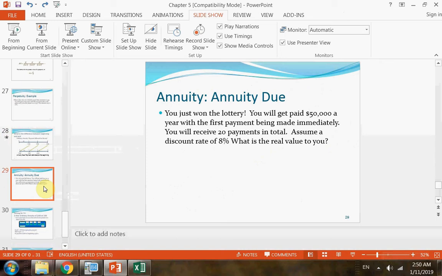So here is an example for annuity due, in which the payment is made at the beginning of each period. Alright, so you just won the lottery and you get $50,000 a year. The first is paid immediately. Okay, so you don't have to wait until the year end to get the money, and you're going to receive 20 of them. The lottery company may claim this is a 1 million lottery because it's 50,000 times 20, but really you should look at the present value of this series of cash flows.